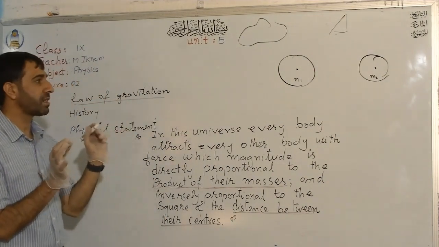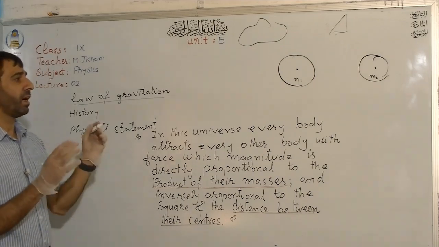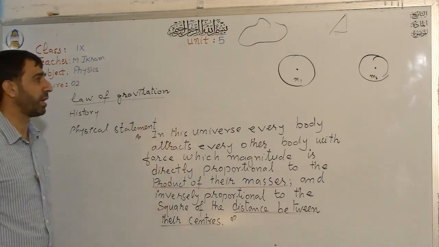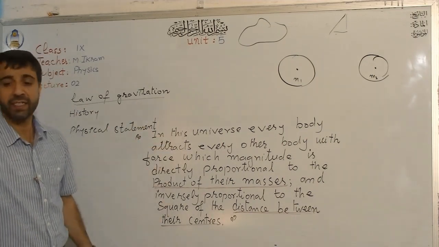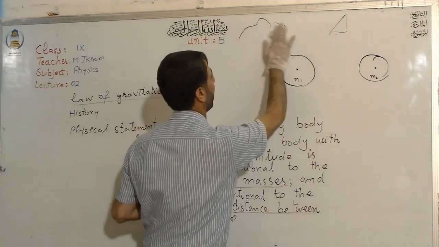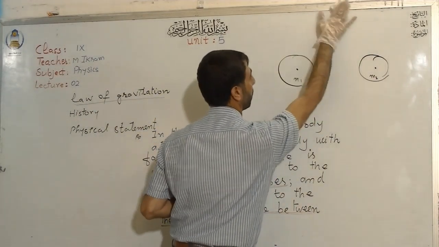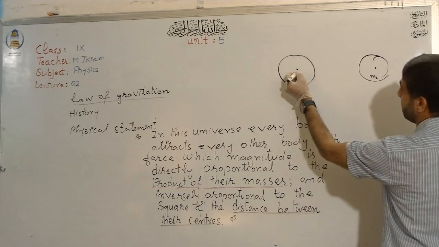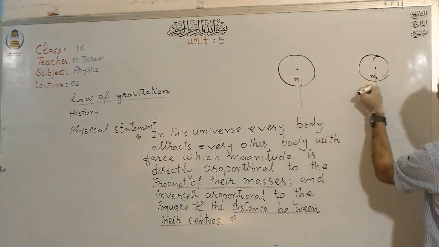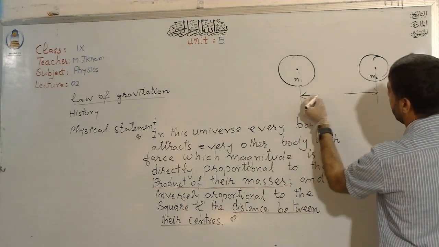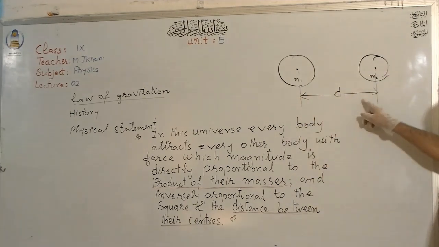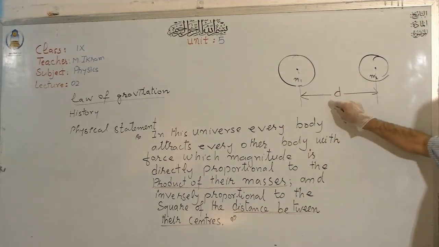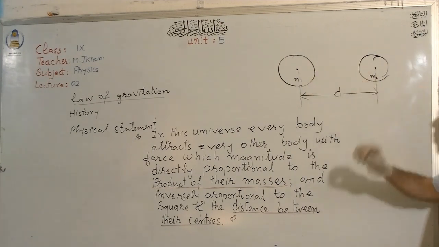So the center of mass is most important in this case, and you have learned about the center of mass in the previous chapter. I think in chapter 4, your teacher might have told you about it. So we indeed need the center of mass in order to calculate the gravitational force between two objects. If the distance between these two objects is d, I label it as d, right? This is called the center distance, the distance between the centers of the two objects.